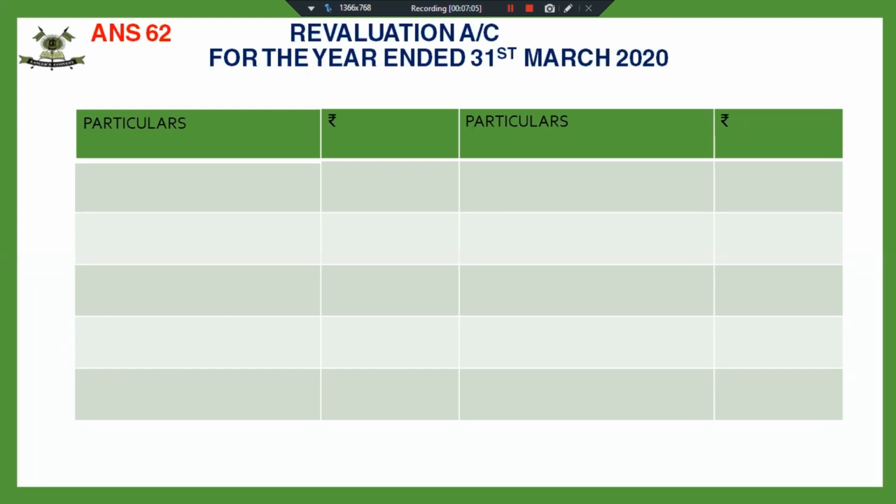I would like all of you to note down the solution side by side and see how stepwise I'm moving so that I'm not missing any item while doing the question.